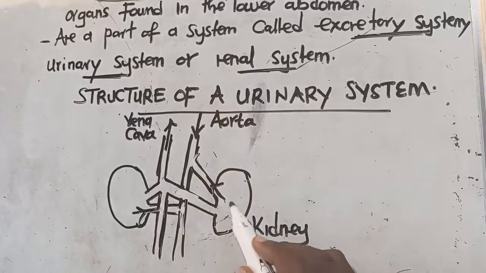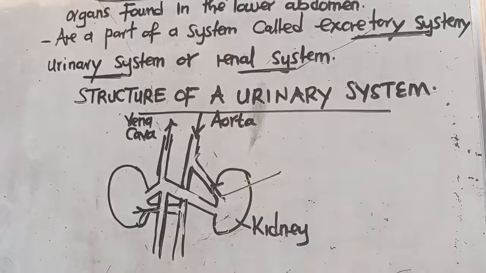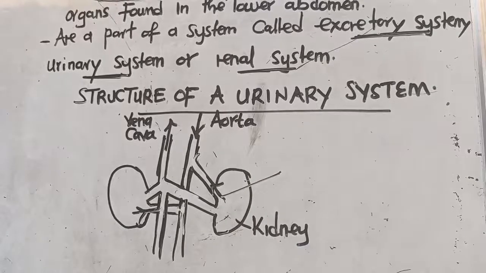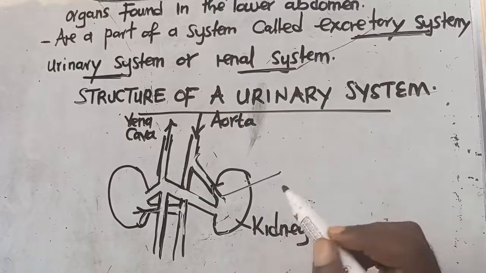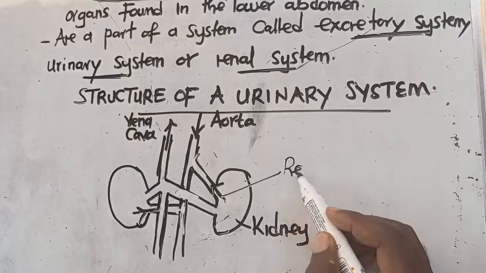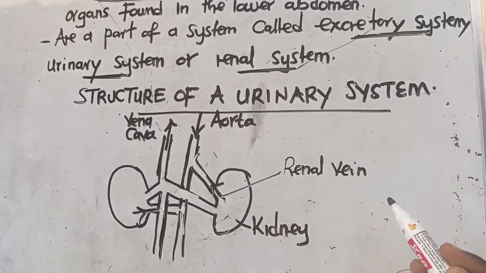So these tubes that will now carry blood to the aorta, there is a specific name that we call them. So this one that is carrying blood to the aorta is called the what? The renal vein. So we are calling it the renal vein.